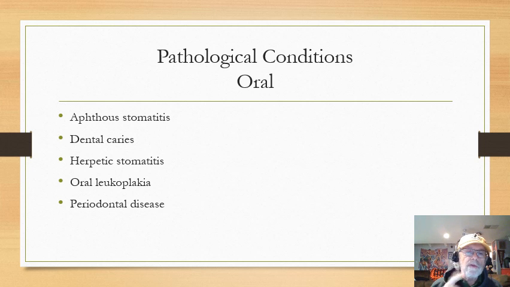Periodontal disease. Peri means around, dontal means tooth. This is basically when people have a lot of gum disease. Okay, when you go to the dentist, they check your gums. They look and see how much of a pocket you have between the teeth and the gums. The larger the pocket, the more gum disease there is, and that gum disease is called periodontal disease. So that's all that means. So these are some oral conditions that we could talk about.